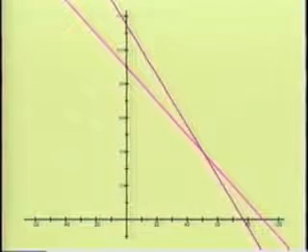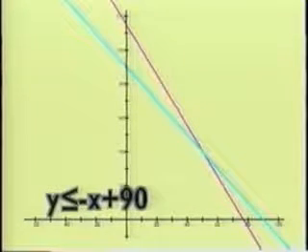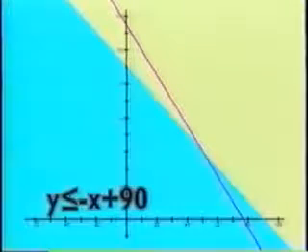Now, let's put the graphs together. First, we graph the linear equation y equals negative x plus 90. But since it's also possible that y may take on any values less than or equal to negative x plus 90, we shade in the region in the graph for values less than this equation.